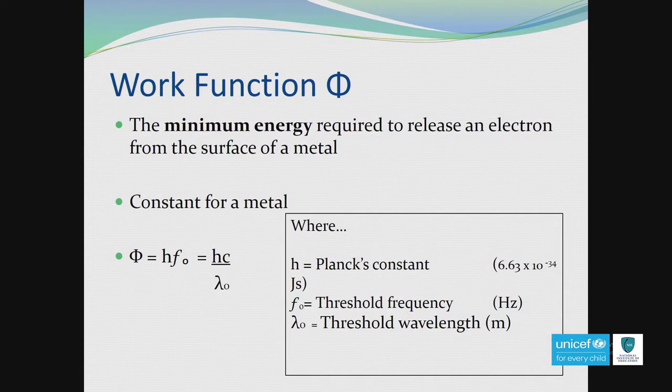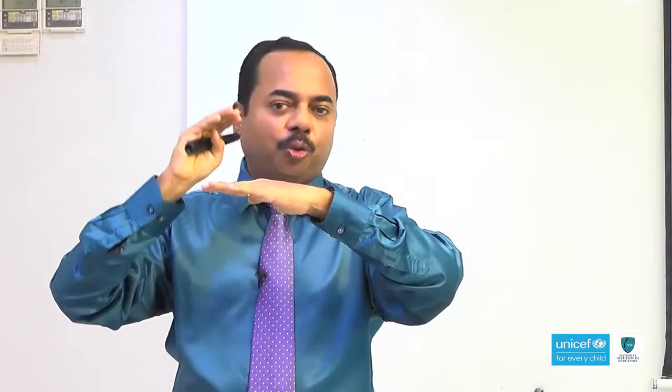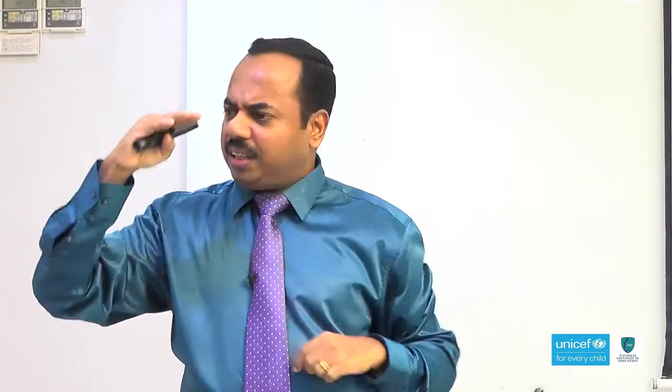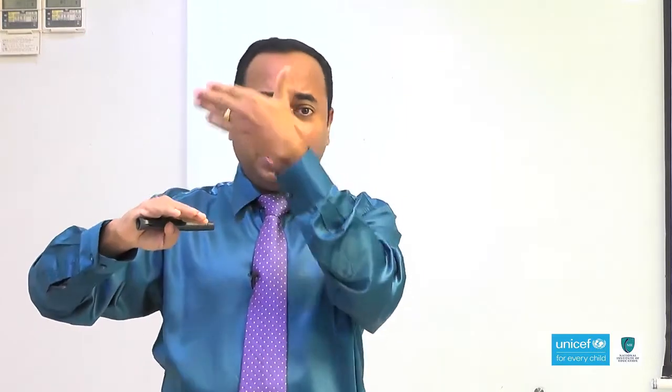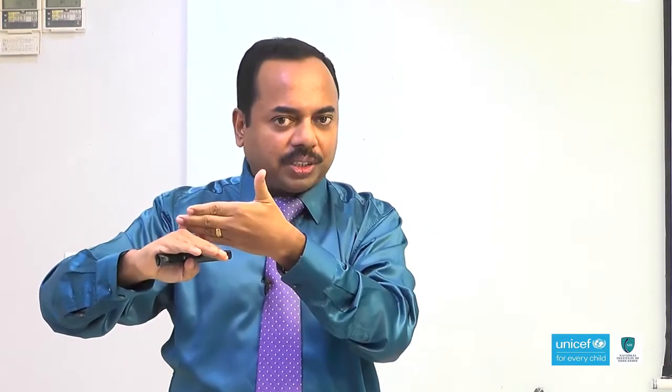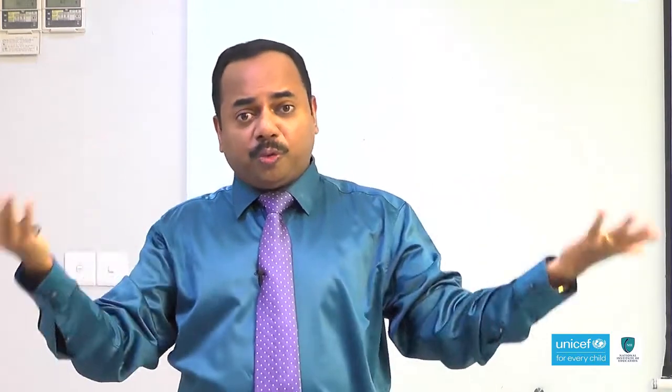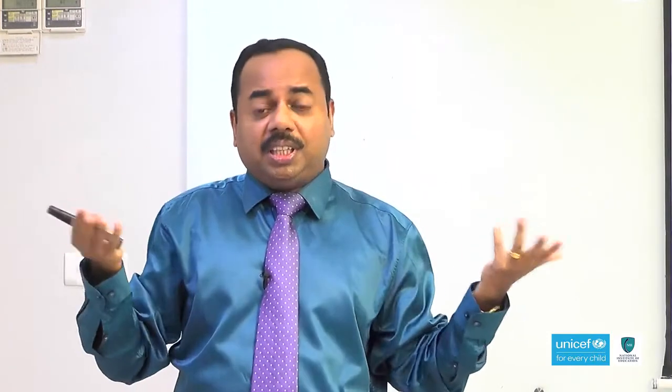One more thing, if you are considering a metal surface, threshold frequency, work function and threshold wavelength, these three values are constant for that material. If you are taking another material, that material has its own threshold frequency, threshold wavelength and work function. Why is it different? Of course, the atomic structures of different materials are different.